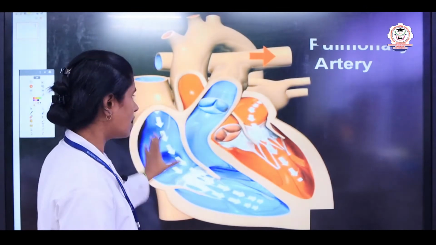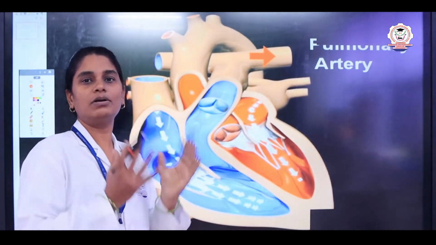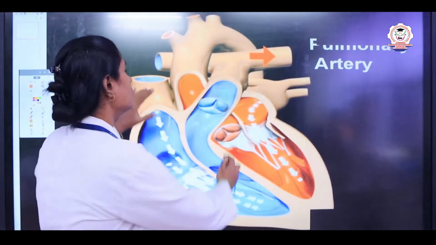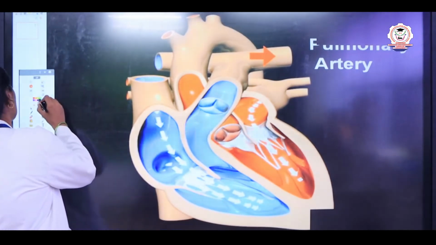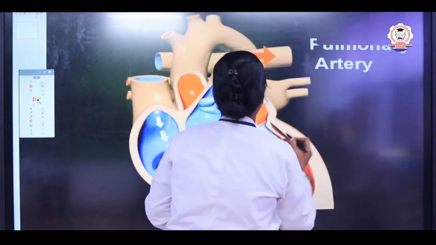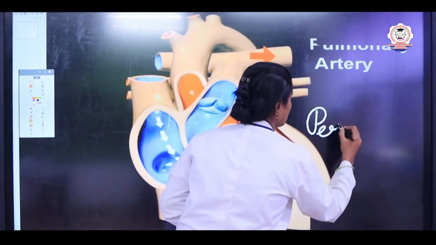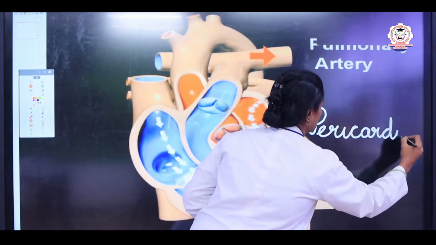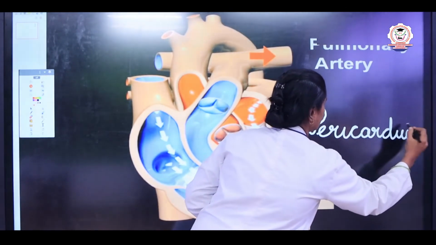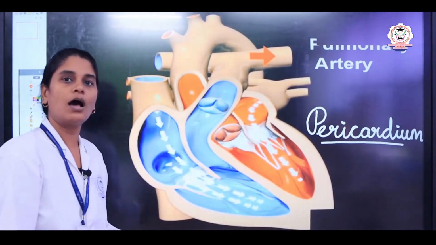Each and every organ inside our body is covered with a covering, and in the same way the heart is covered with a covering known as the pericardium, P-E-R-I-C-A-R-D-I-U-M. This is the covering of the heart.